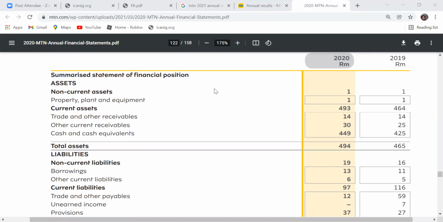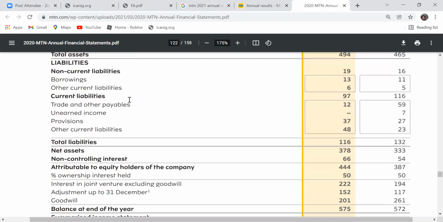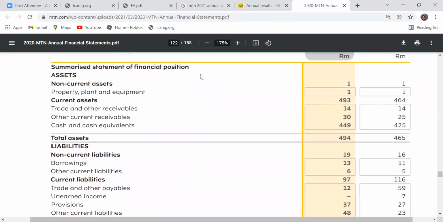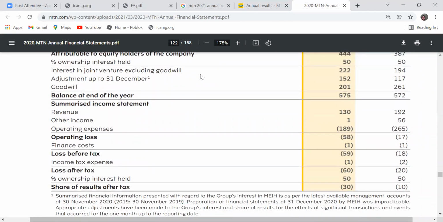So items that are here can be categorized into what? We can categorize them into 3. Items that are here in the statement of financial position, we can categorize them into 3. We can have what we call assets, as you can see at the top. The second one, we can also have what we call liability. You can see that as well. Then we can also have what we call equity. Where is equity?